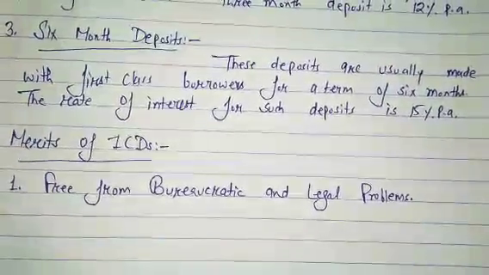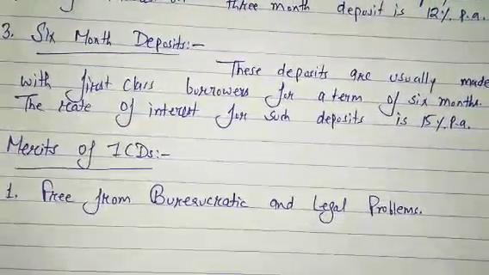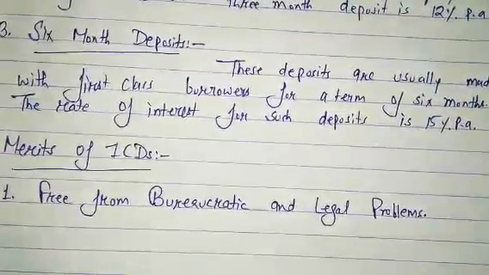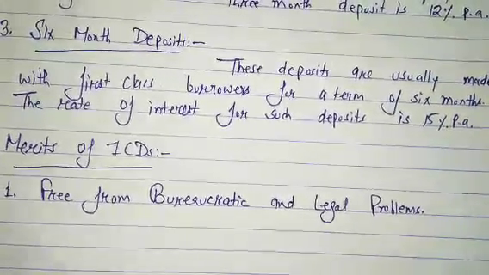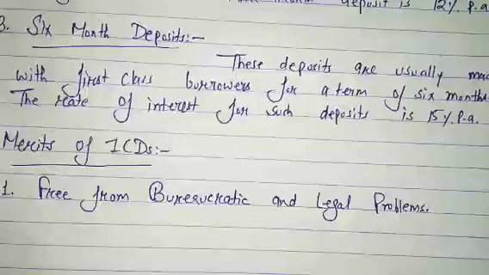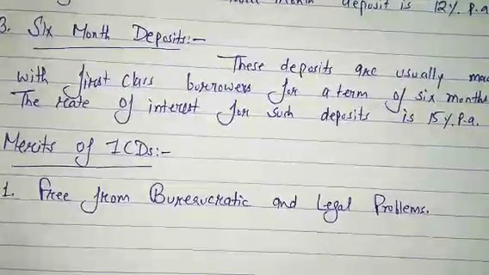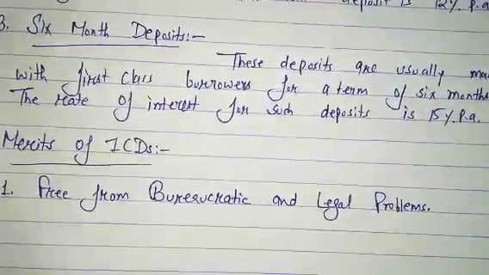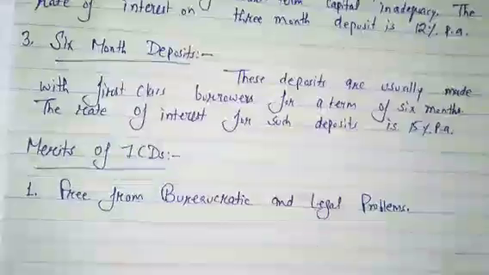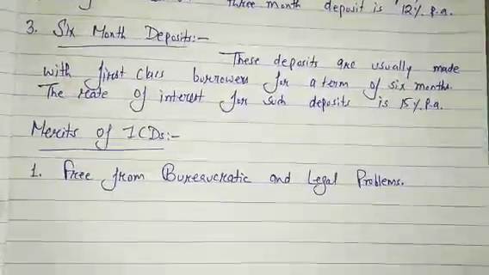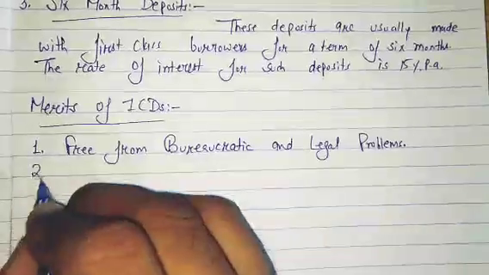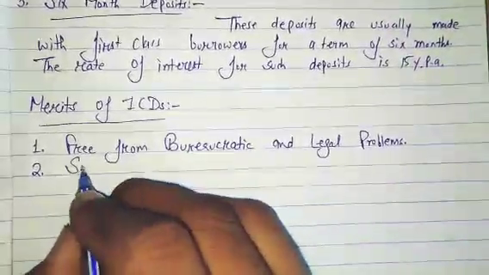Listen about it. The biggest advantage, or the biggest merit, of ICDs is that the transaction is free from any type of bureaucratic and legal hassles. One company can take a loan from another company without any problem. Okay, now the second point is that secrecy is maintained.